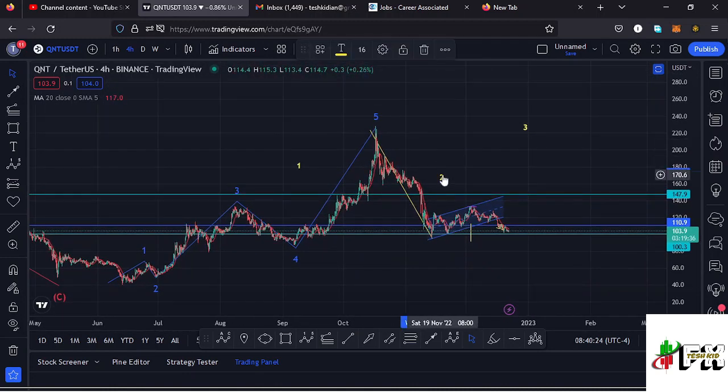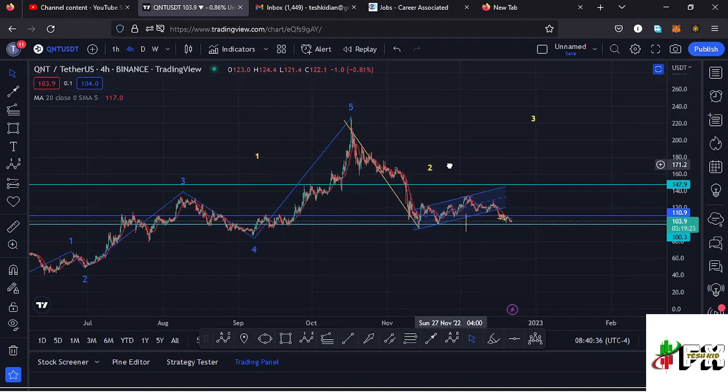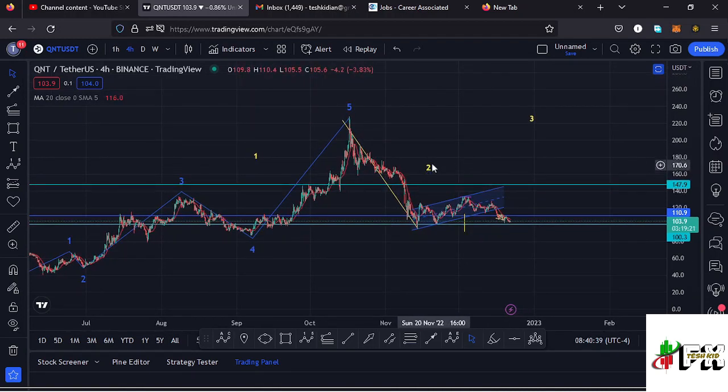And once we complete the formation of that second wave, we can expect an impulsive movement to the upside in the formation of that higher Elliott wave count 3 to the upside. And there are chances that we might not have seen the low for this higher Elliott wave count 2, which is right here. And getting a little bit into the details of the formation of this higher Elliott wave count